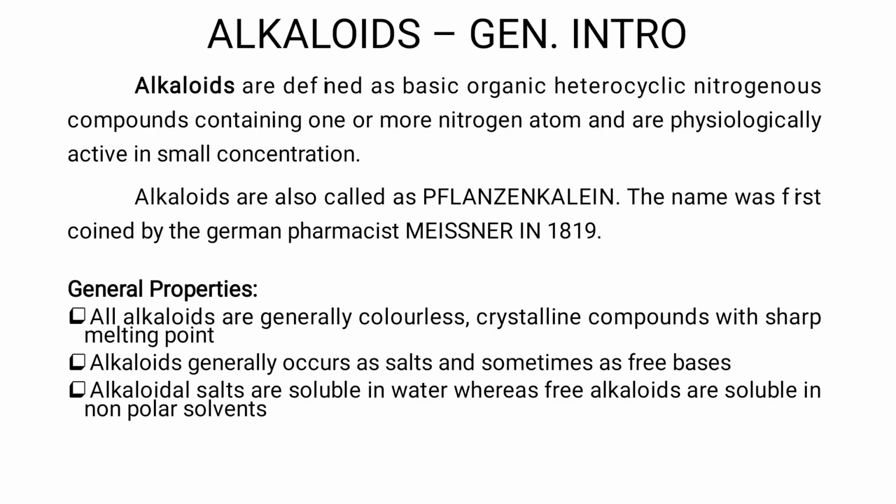In general they occur as salts along with an acid. Only in certain plants do alkaloids occur as free bases. Most commonly they occur as salts.